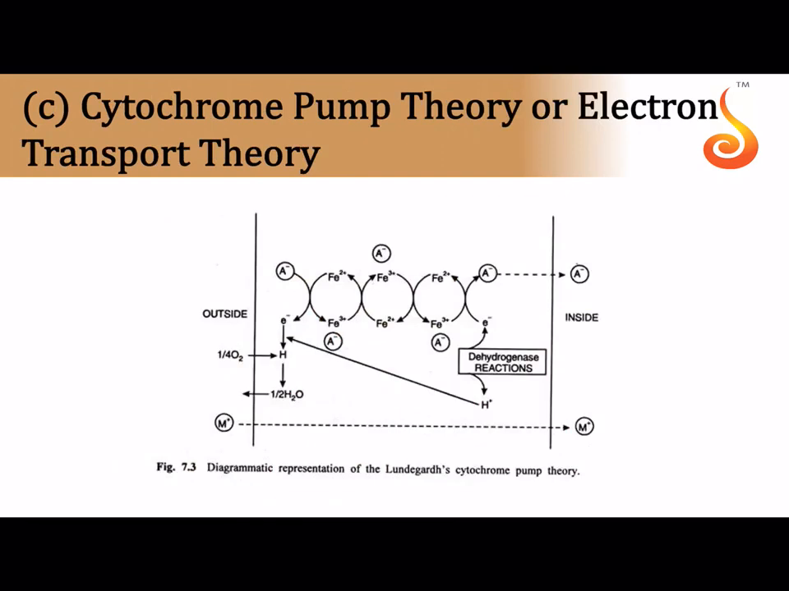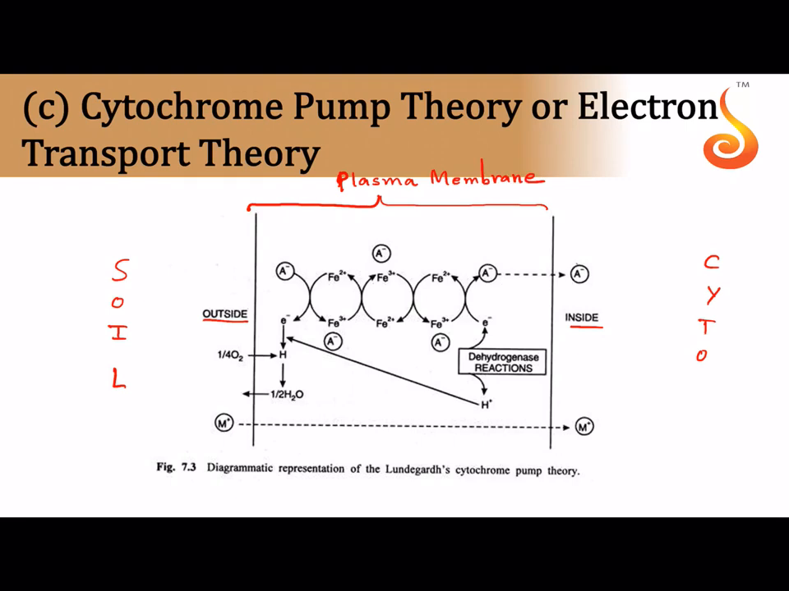Cytochrome pump theory. Okay, now in cytochrome pump theory, what happens is we should start from the inside. Again, there is outside, which is the soil. So this is the soil, and this is inside. This is the cytoplasm of the cell, and this whole thing over here is the plasma membrane. Okay. So now we have started with the cytochrome pump theory.